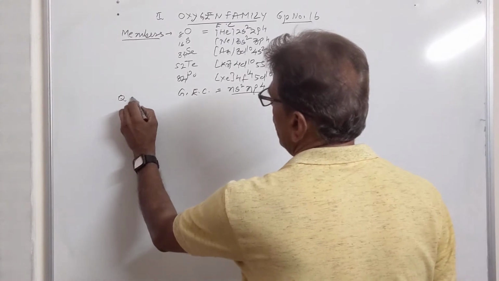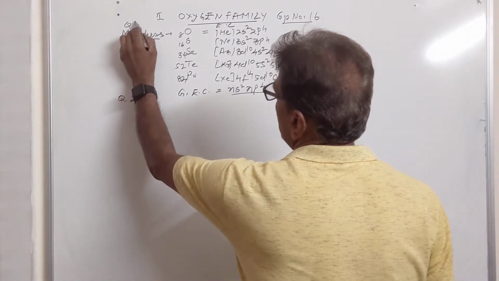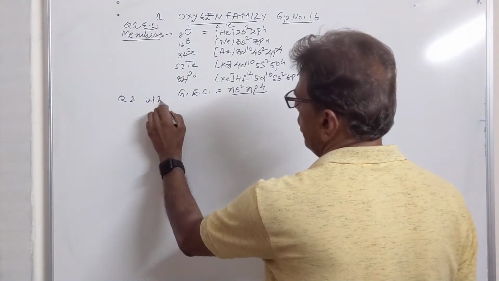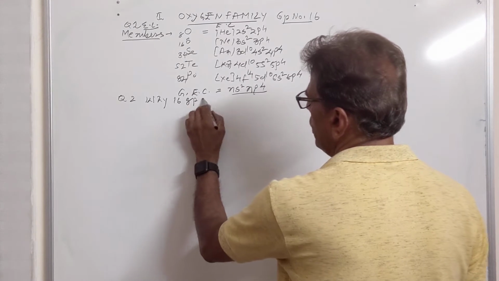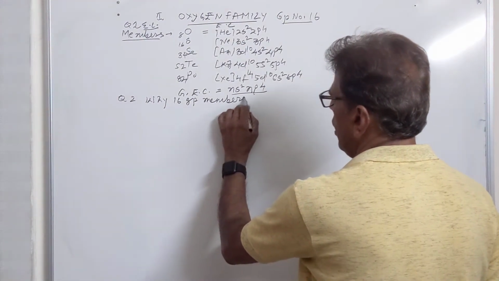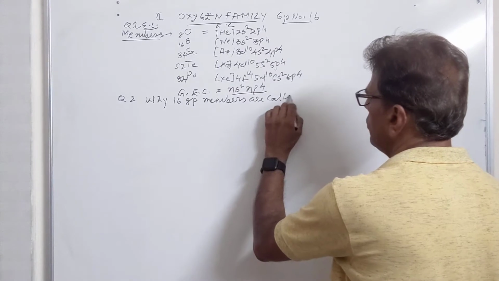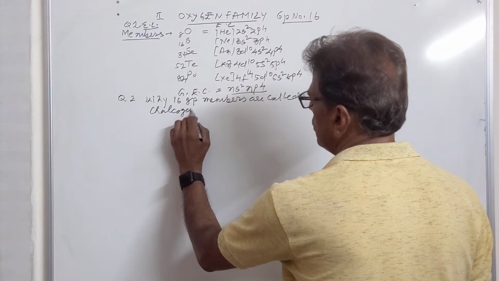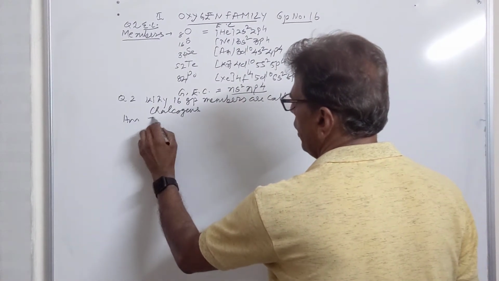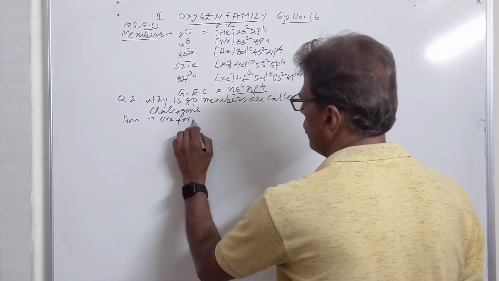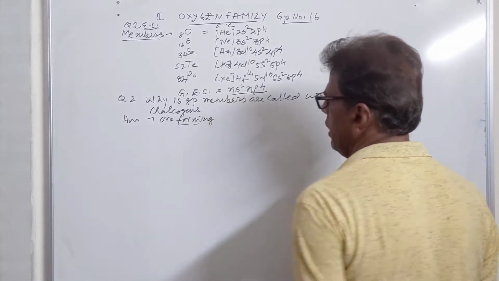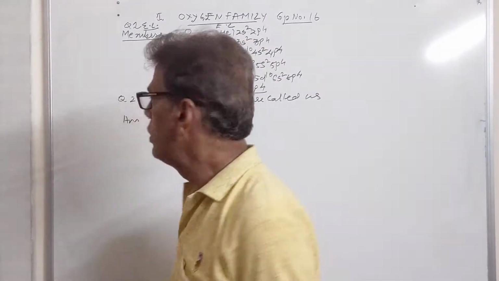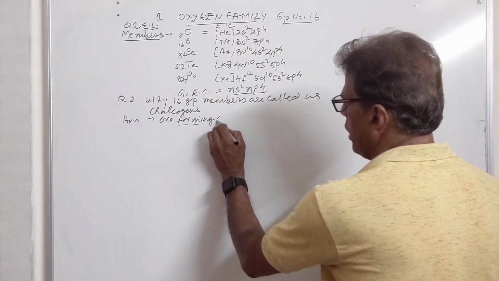Then we have question number 2. This was question number 1, electronic configuration of these elements. Question number 2 is why 16th group members are called chalcogens. It is due to their ore forming capacity. Most of these elements are found in the combined state with metal in the form of ores. That's why ore forming capacity